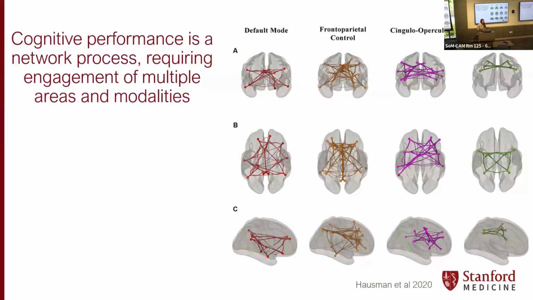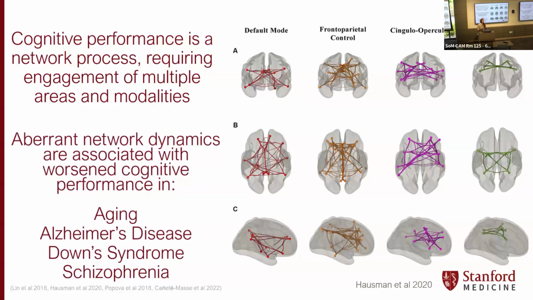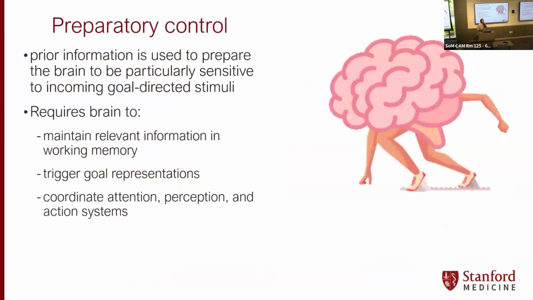And actually, multiple avenues of investigation have converged on the idea that aberrant network dynamics, whether that is decreased connectivity within these networks, or changes in firing frequency or firing strength within specific spectral frequencies, are associated with worsened cognitive performance in aging, Alzheimer's disease, Down syndrome, and schizophrenia. But this still doesn't explain what I was talking about earlier, which is what determines fluctuation within one individual, within their own cognitive performance. And our lab is particularly interested in understanding an aspect of cognition called preparatory control.